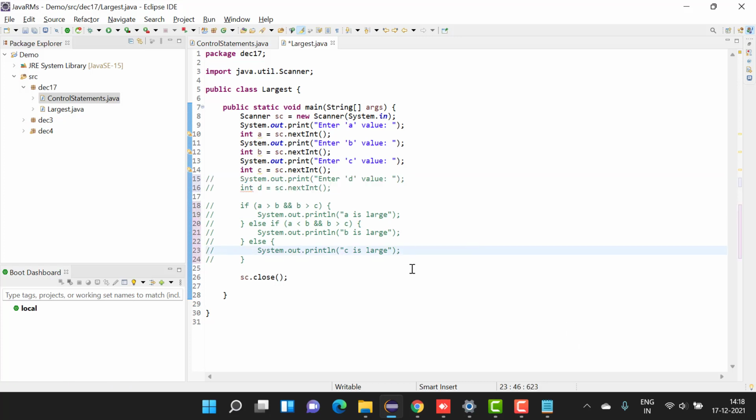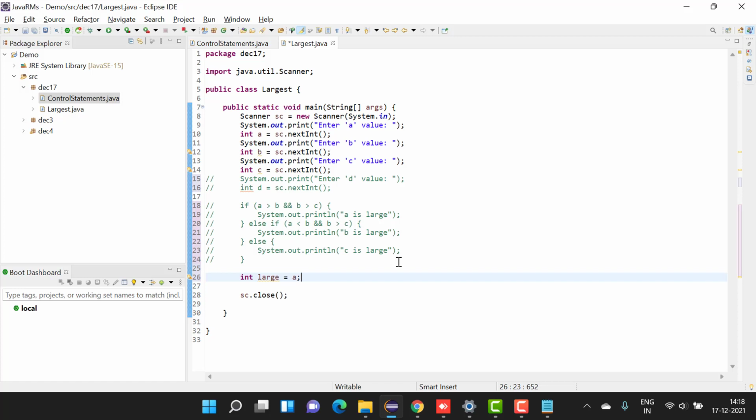So now let's write the same piece of code in a proper way. I'll take a variable called large and I'll make it A. I am assuming, since we all completed engineering, we are very good at assumptions. So I am assuming that A is the largest one.